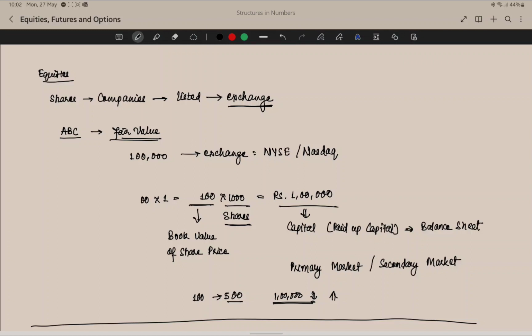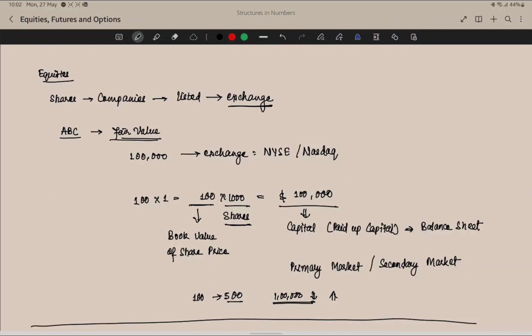So for 100,000 USD, it will go to an exchange such as NYSE or Nasdaq, and let's say it says that it wants to list its shares at 100 USD per share. That means it would have to sell 100 into 1000 shares in order to make 100k in the market.